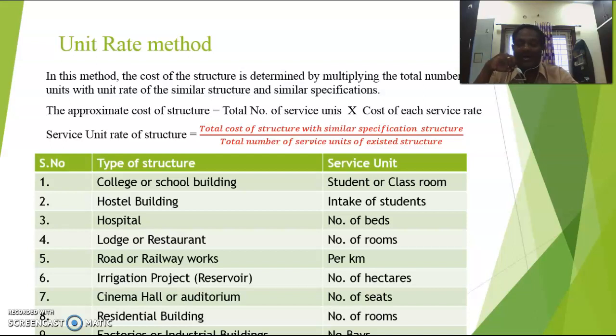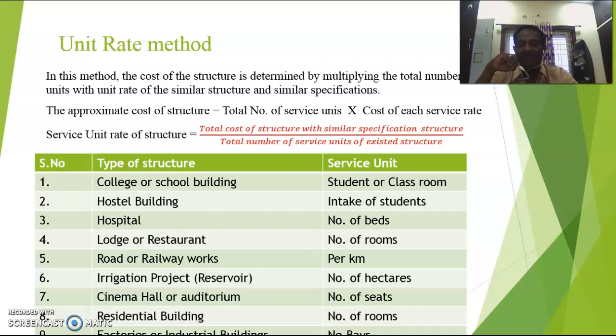Cinema halls or auditoriums. When you are going for cinema halls or auditoriums, the number of seats is the service unit. As the number of seats increases, the size of the structure also increases, and the cost will also increase. Residential building means number of rooms.